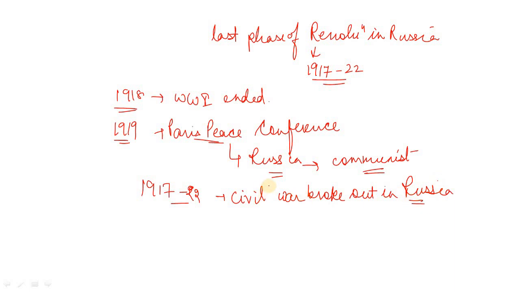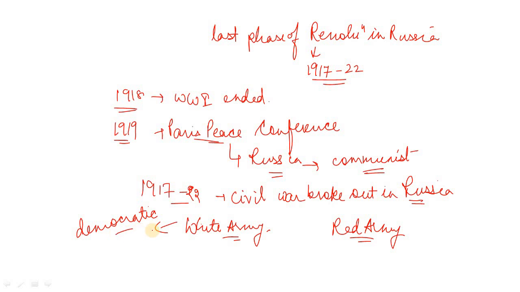Right, civil war broke out, and thus some of the parties tried to overthrow the Bolsheviks. I've already told you there were 4 types of parties or 4 types of powers that were struggling to have the power in Russia. So there were few parties, and 2 of them were the White and the Red Army. Whites were the ones who believed in democratic reforms or democracy, whereas the Red Army was of the ideology of a communist state.